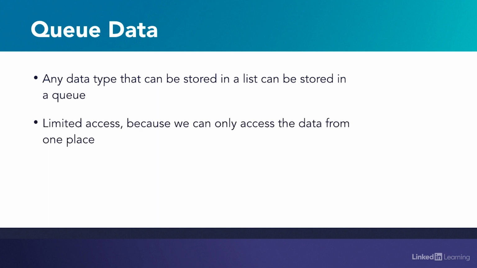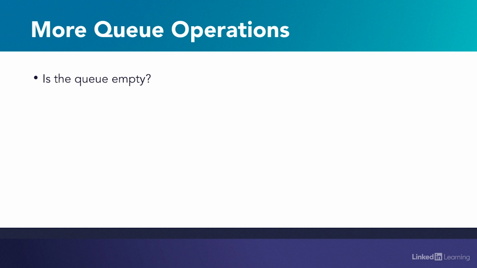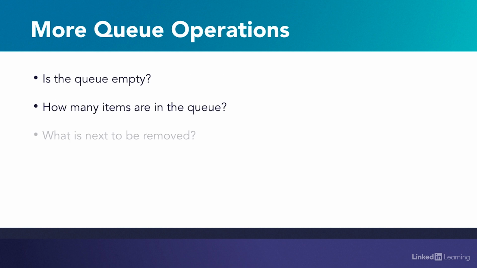And we call a queue limited access because we can only access the data from one place, which is the front of the queue. We may also want to know whether or not a queue is empty, how many items are in it, or which item is at the front of the queue. We'll create a method for each of those capabilities later on.